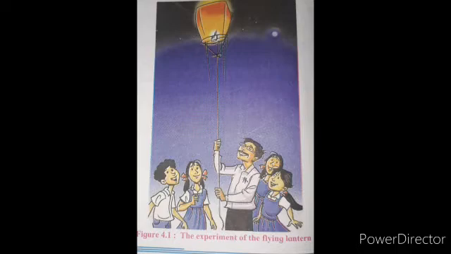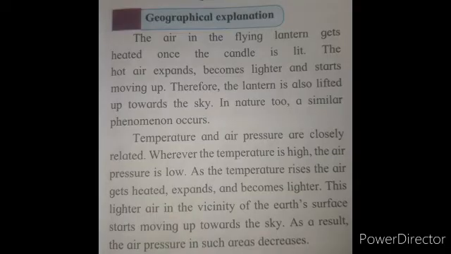So dear students, what will you see after the candle is lit? You will see the lantern started ascending immediately. Ascending means you will see it going up. Why does this happen? After the lantern gets heat, the hot air inside the lantern expands. Expand means it becomes larger and lighter and starts moving up. So there is a close relation between temperature and air pressure. Whenever the temperature is high, the air pressure is low.